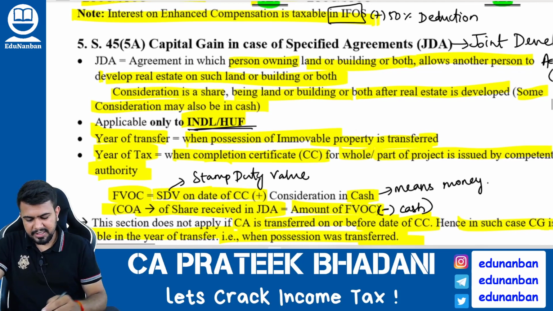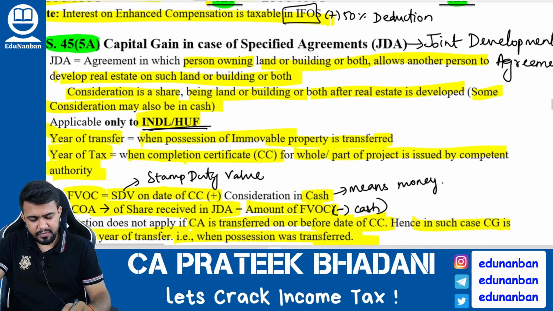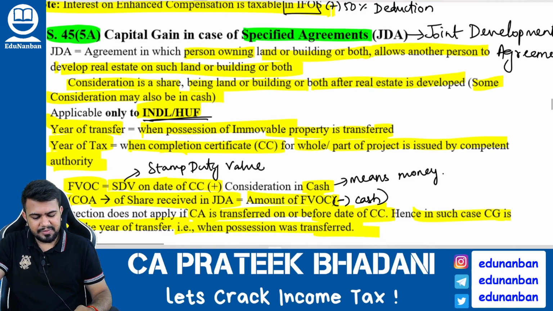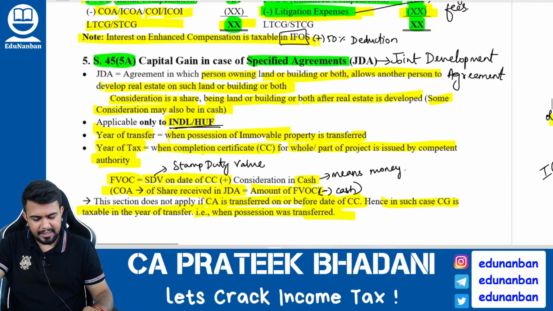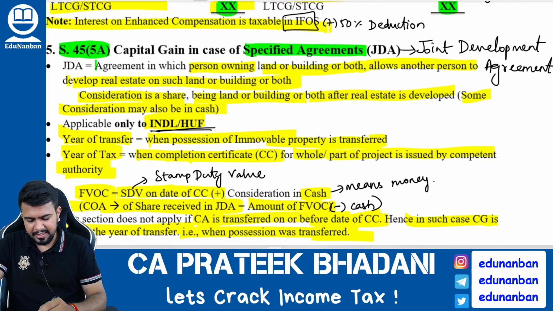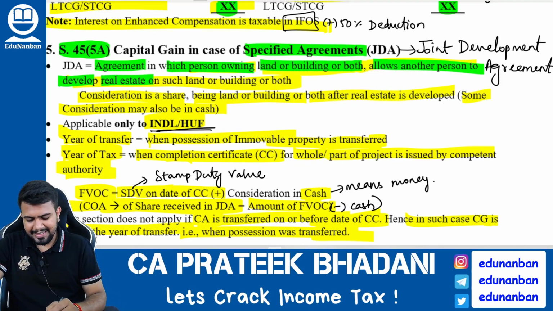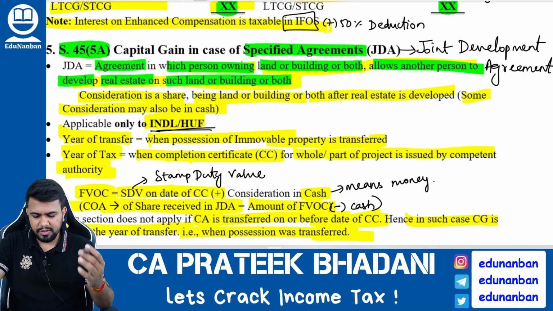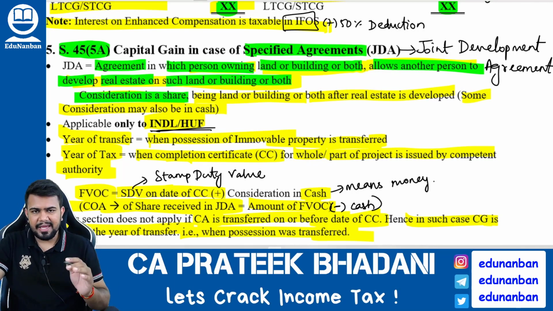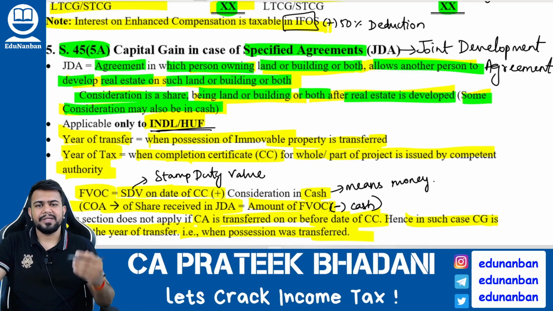Now let us come to section 45(5)(a), which talks about joint development agreement, the specified agreement. And what is the specified agreement? Joint development agreement. Sir, what is a joint development agreement? Joint development agreement is an agreement in which a person owning land or building or both allows another person to develop real estate on such land or building or both, where the consideration is a share in the land or building or both after the real estate is developed. Okay, some consideration can also be in cash.